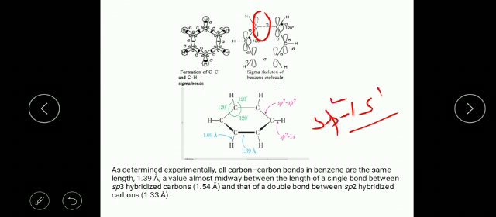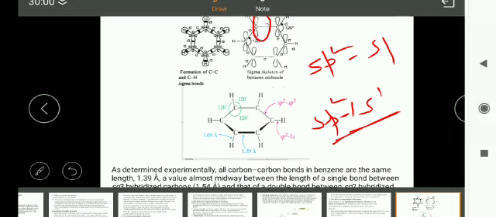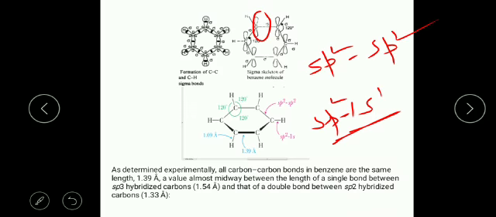So it makes the carbon-hydrogen bond, and the carbon-carbon bond, because both carbons are sp2 hybridized.